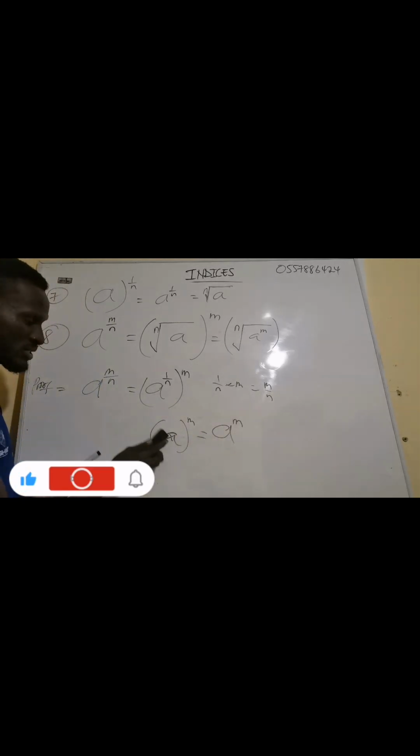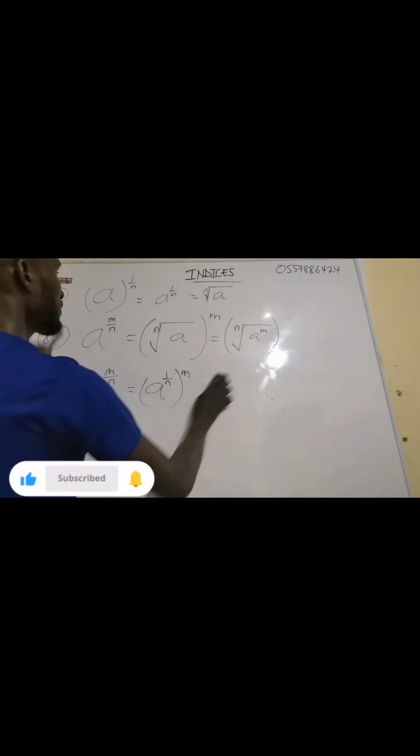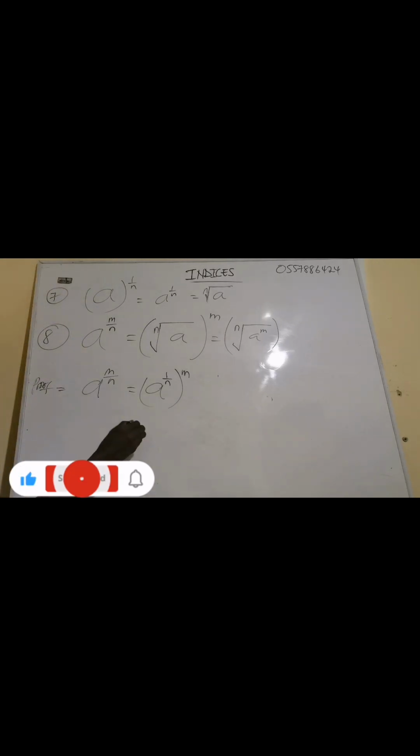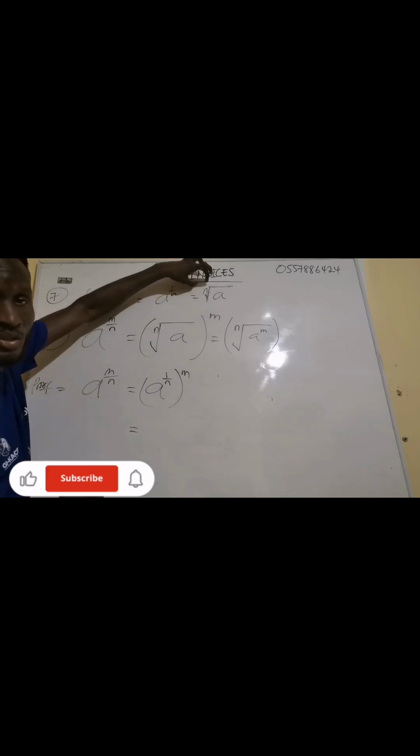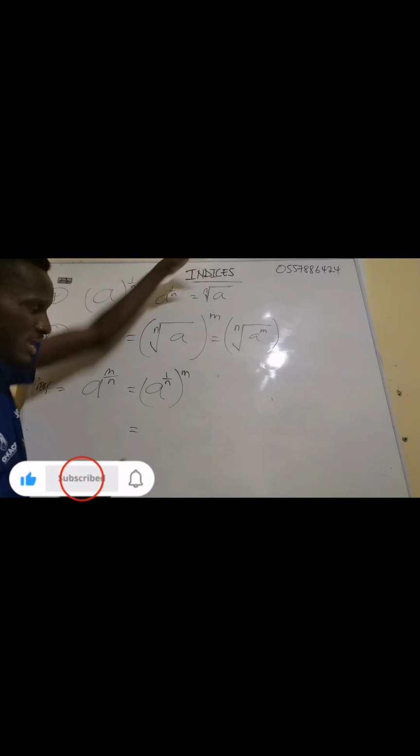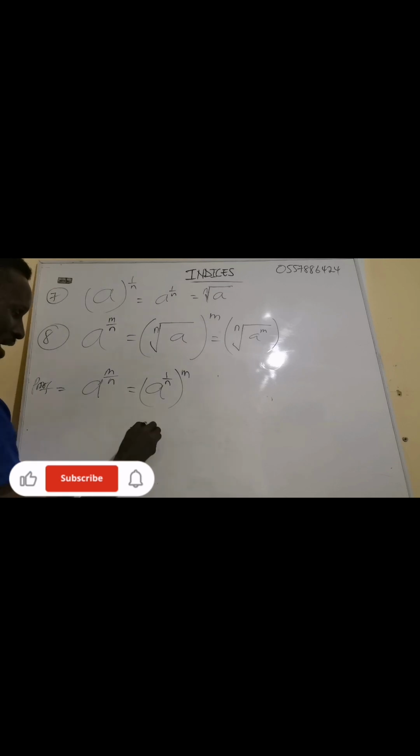And I want to take this one from this particular property. What's the meaning of a exponent 1/n? It is the same as the nth root of a, all having an exponent of m.